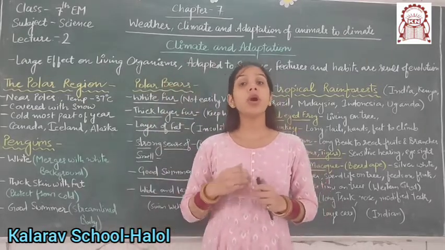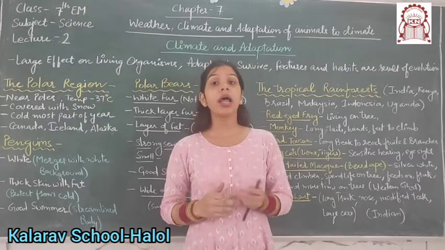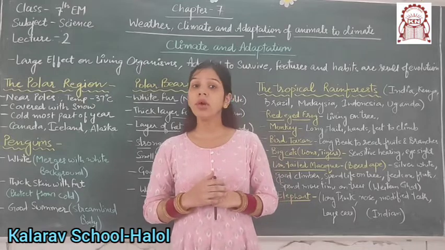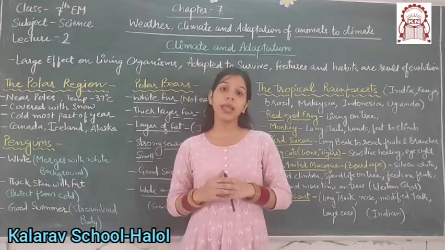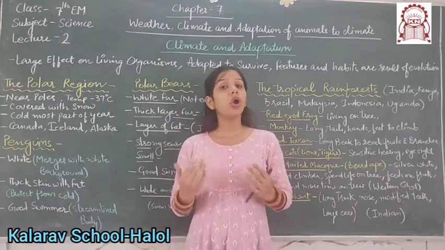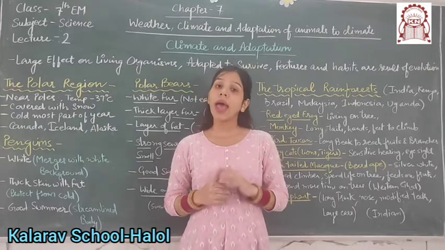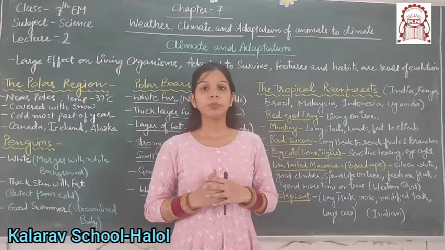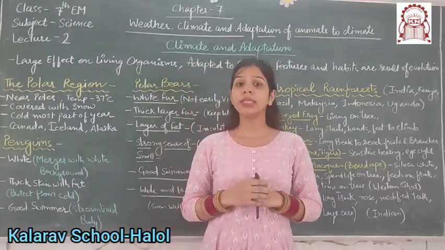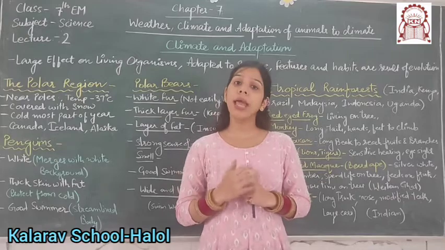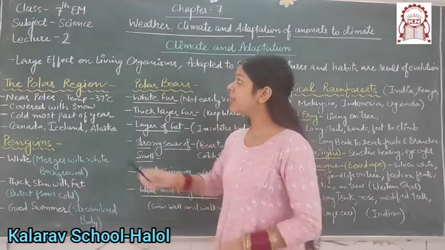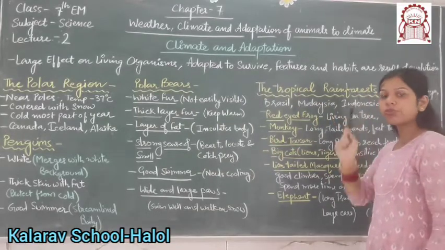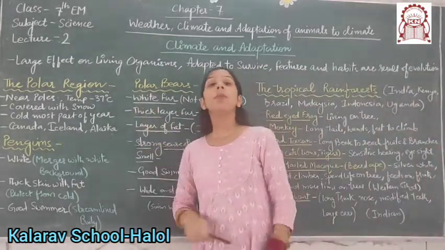Animals or living organisms which adapted to that climate survived, and those who didn't adapt to that climate did not survive. So we have to adapt to the climate to survive. In today's lecture we will discuss the climate of two places, the polar region and the tropical rainforest. Firstly, I will discuss the polar region.